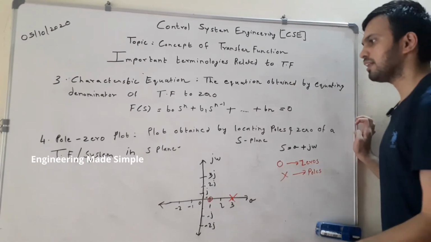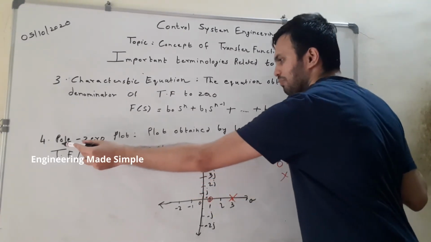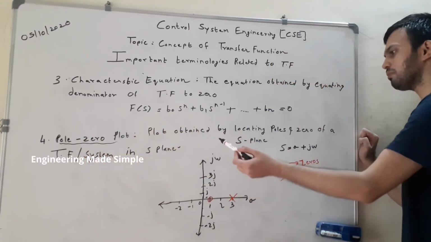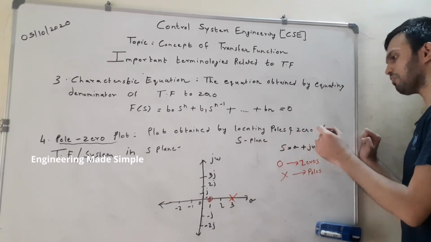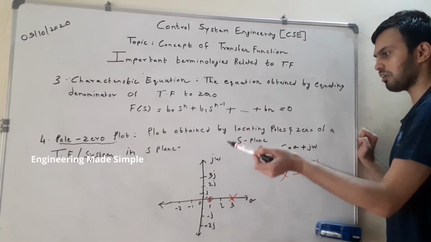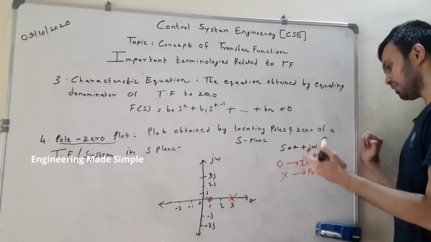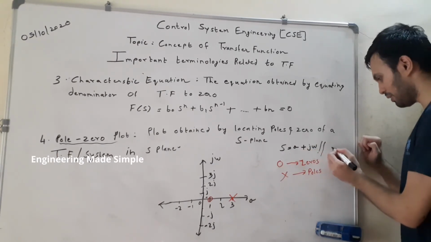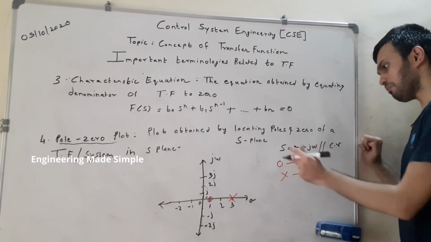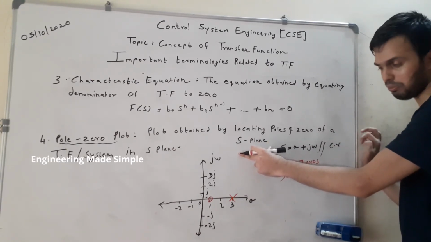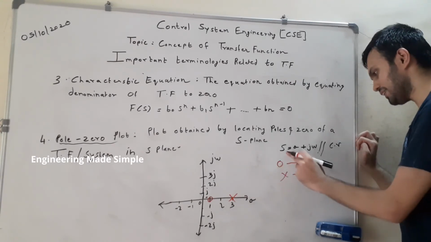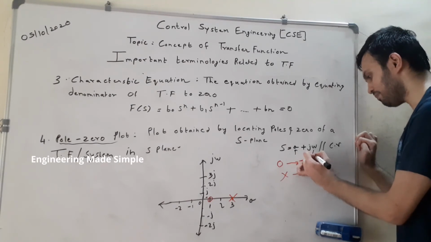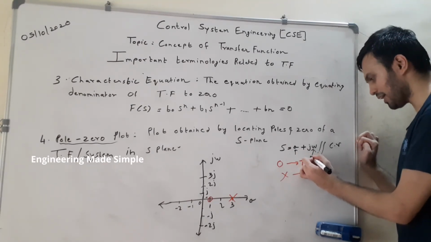Now next, the fourth terminology related to the transfer function is the pole zero plot. Now what is a pole zero plot? The plot obtained by locating the poles and zeros of a transfer function, or a control system, in the S plane. In the S plane, we know S is equal to sigma plus j omega, which is our complex variable in our transfer function. Now we want to represent all the poles and zeros with the help of a diagram. As you can see, S is sigma plus j omega, where sigma is the real part and j omega is the imaginary part.